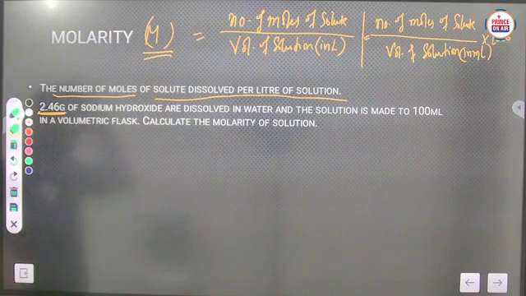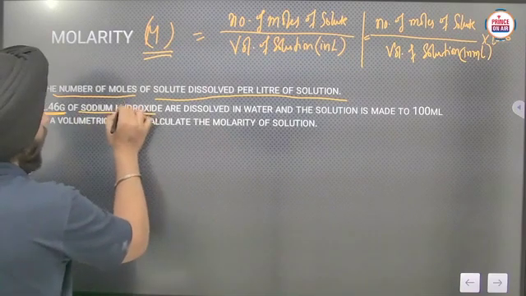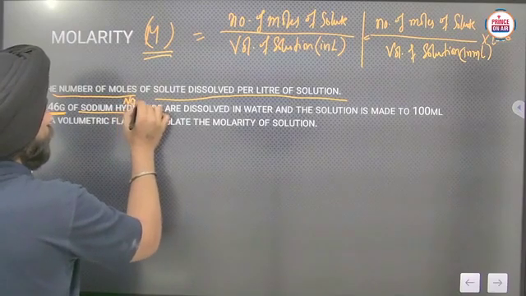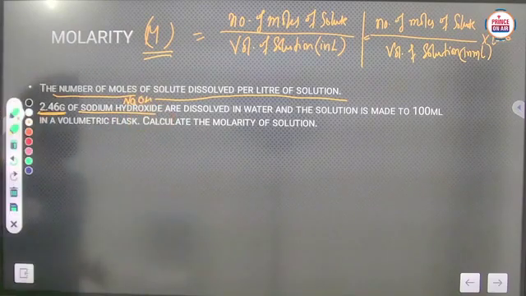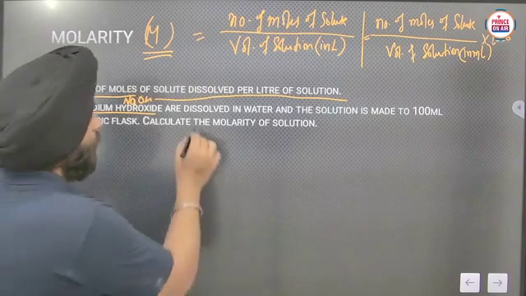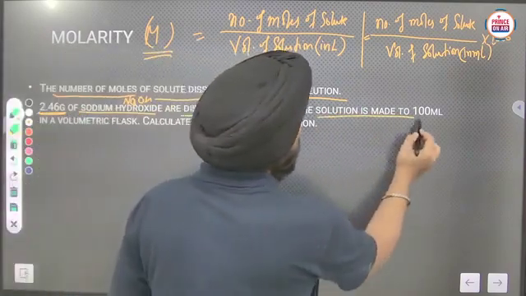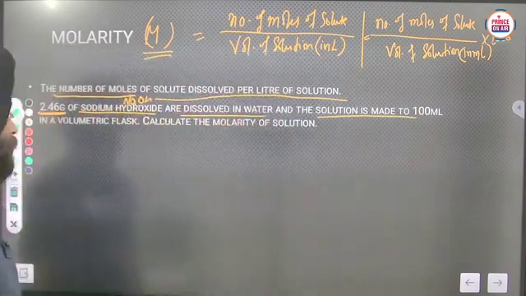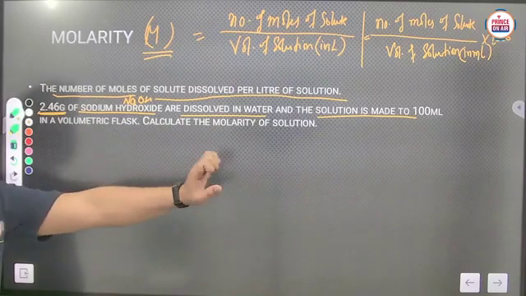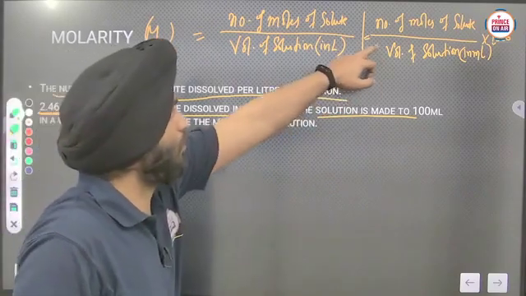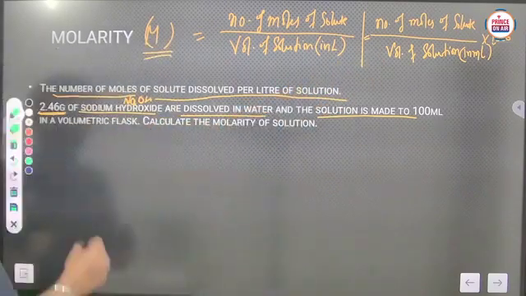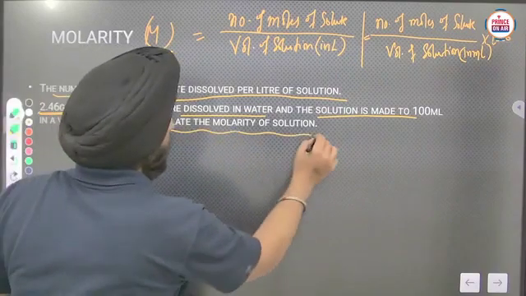So 2.46 gram of sodium hydroxide, NaOH, are dissolved in water. The solution is made to be 100 ml. Okay, now the volume of solution is 100 ml. So what we have to do, we have to apply this formula. In a volumetric flask, calculate the molarity of solution.